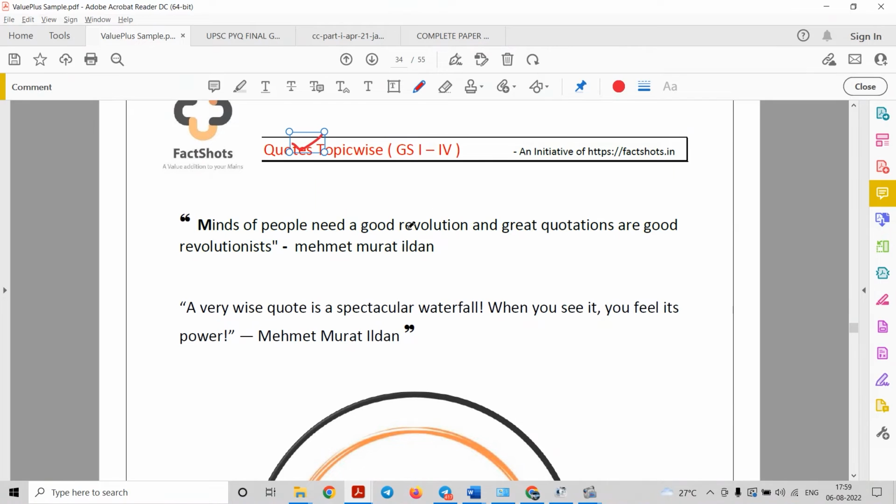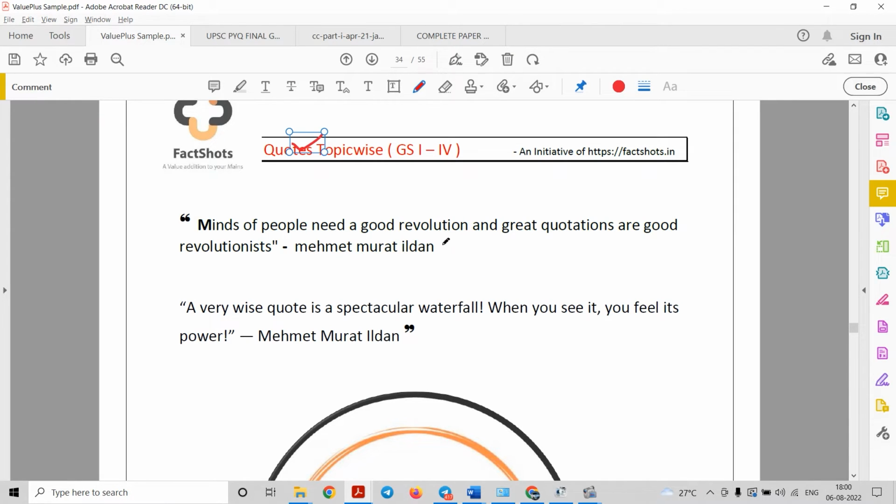Also in optionals, for example in political science or sociology, you can quote these sayings by various thinkers, scholars, philosophers. Also in GS, for example in GS1, we can quote the famous sayings of great personalities, for example Mahatma Gandhi, Nelson Mandela, Jawaharlal Nehru, right?